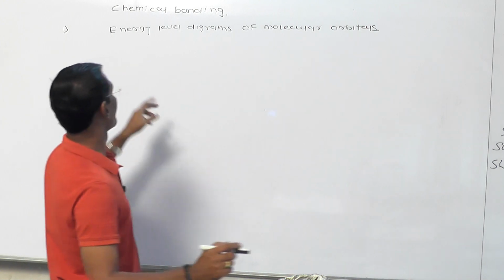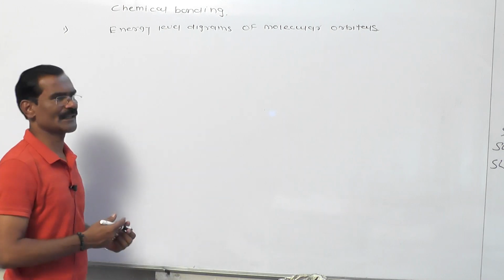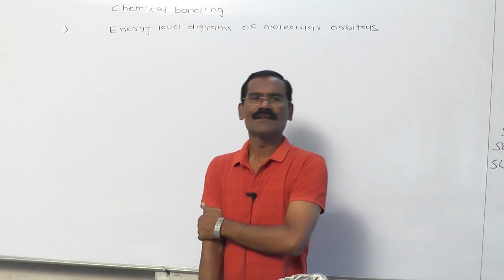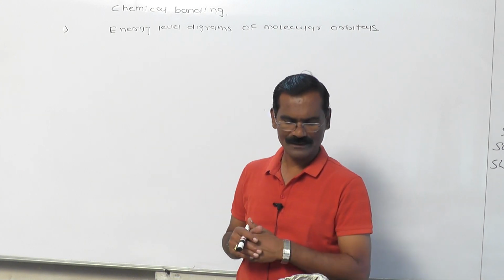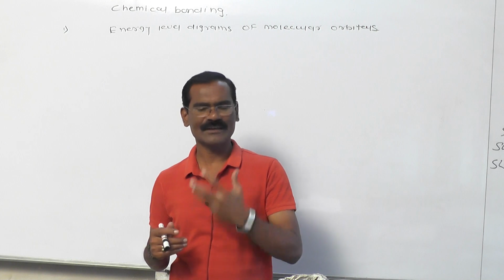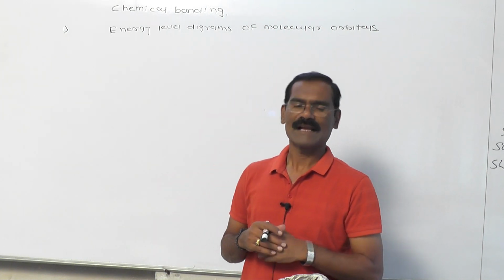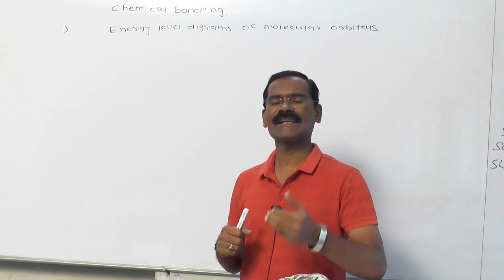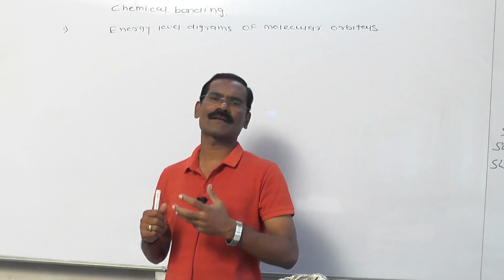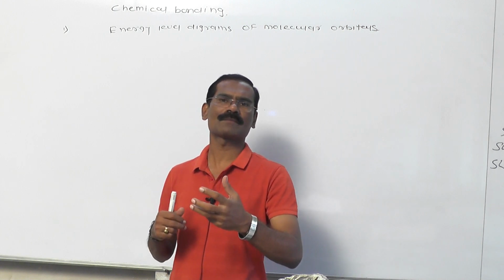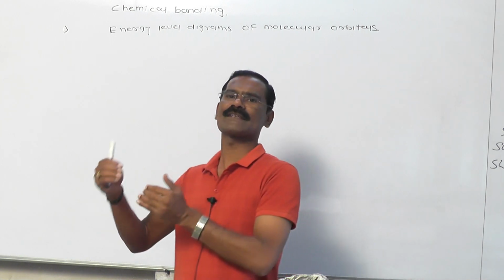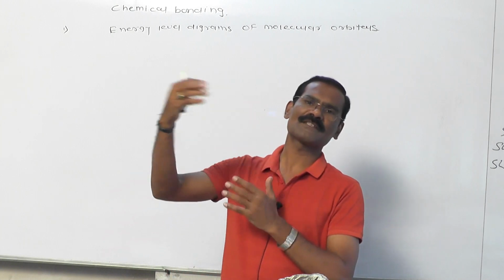Now today I am going to discuss with you the energy level diagrams of molecular orbitals. Dear students, how do we represent the energy level diagram? When representing the energy level diagram, we use the Aufbau principle, as you know from atomic structure. According to the Aufbau principle, we fill electrons in molecular orbitals in increasing order of their energy. For atomic orbitals, the Aufbau principle calculates the principal quantum number plus the azimuthal quantum number. If the value of n plus l is less, it means the energy of that orbital is low. That is an important principle present in your atomic structure.